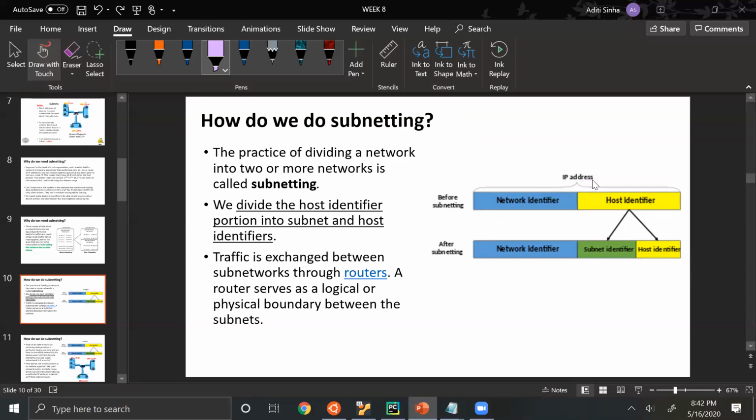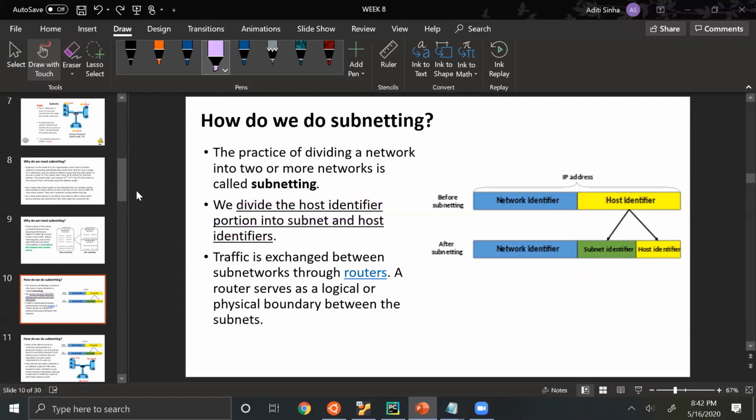So this 2 to the 16 in the entire network is now not possible, because now we have divided this further. So on a single subnetwork, you can have 2 to the 8 minus 2 hosts. And you can have 2 to the 8 such subnetworks, because there are 8 bits here assigned for the subnet identifier. So we divide the host identifier portion into subnet and host identifiers.